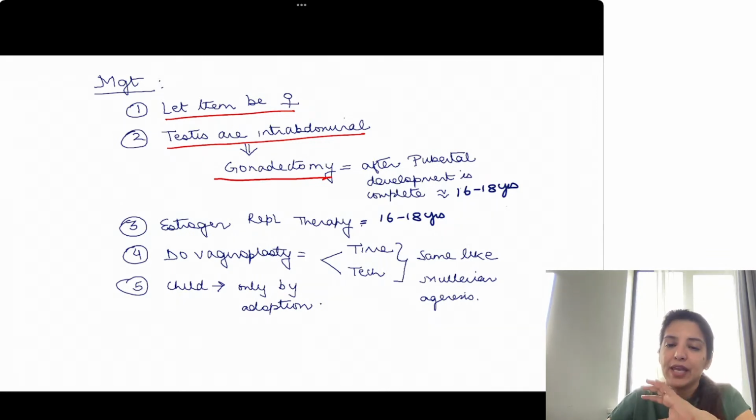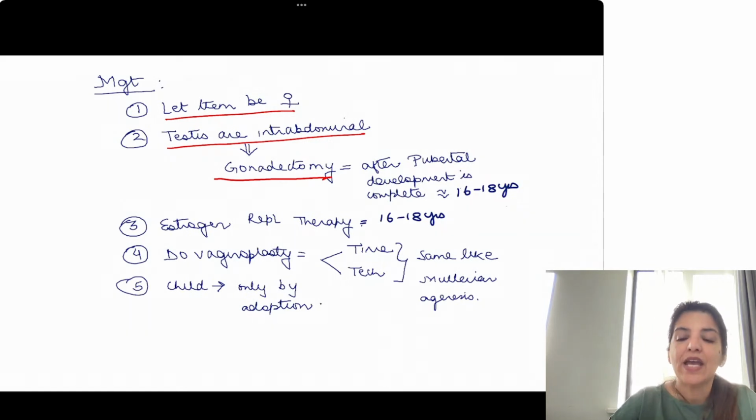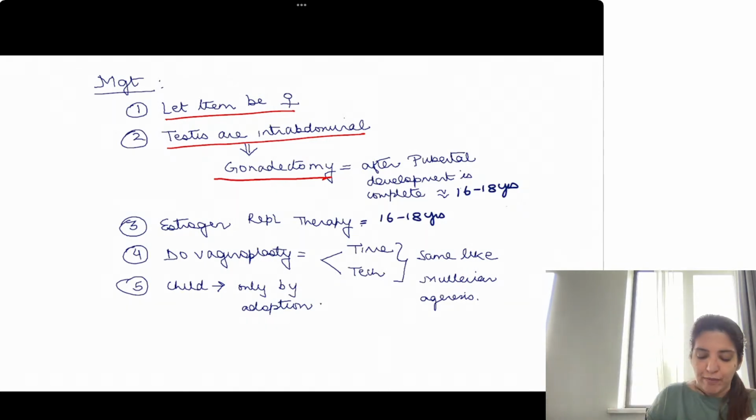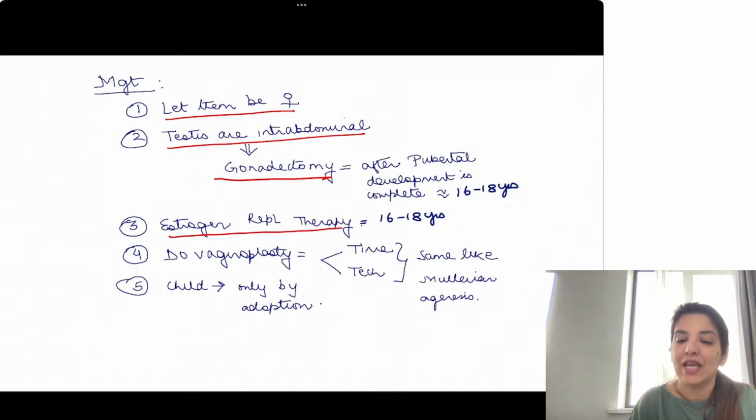Right? Now once breast development is done and I have done their gonadectomy, they don't have any sex hormone in them, right? And because I am letting them be females, I will have to give them estrogen replacement therapy. Now tell me, with common sense, are you going to give estrogen plus progesterone or only estrogen?